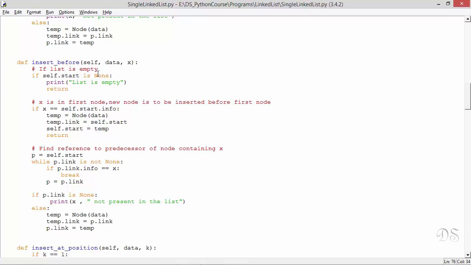If the list is empty, start will be None, and in that case we'll just return, because in that case we don't want this statement to execute, because p will be None and accessing p link will give us an error. Now if x is present in the first node, then we have to insert the new node in the beginning of the list, and in that case start has to be updated. So this case also we have handled separately.